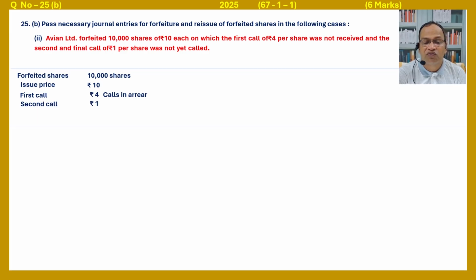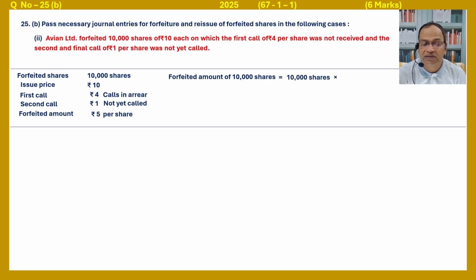Second call rupees 1, not yet called. Please point out: forfeited amount equals rupees 5 per share. How to calculate? 10 minus 4 minus 1. Forfeited amount of 10,000 shares equals 10,000 shares into 5, that is 50,000.